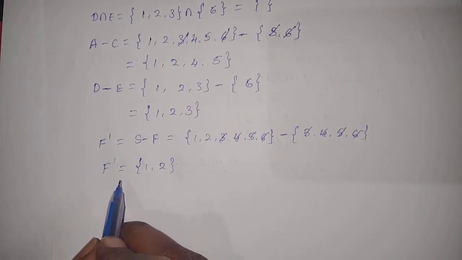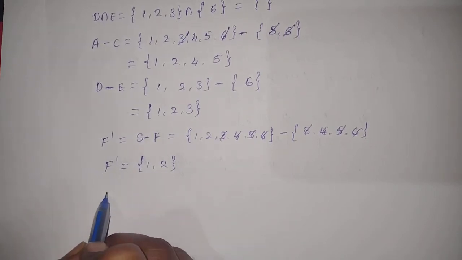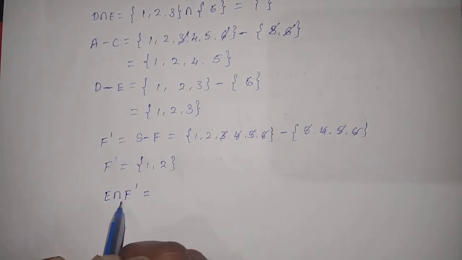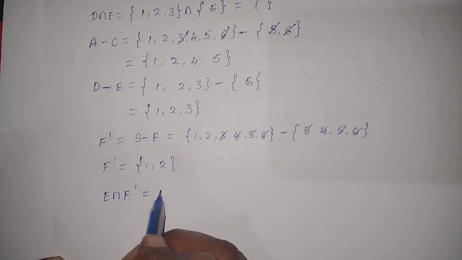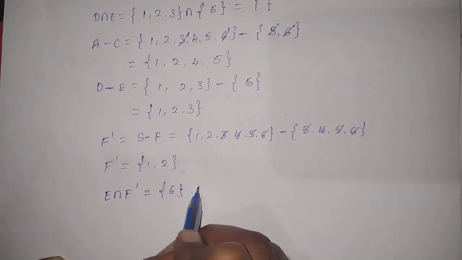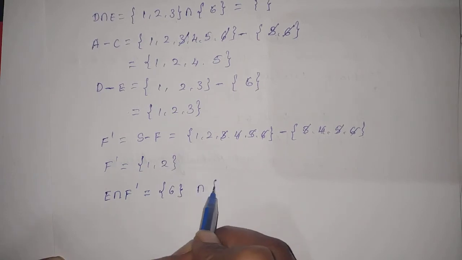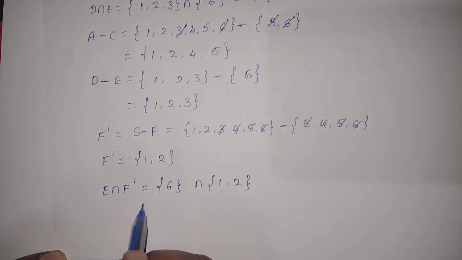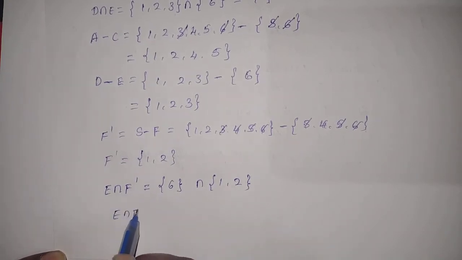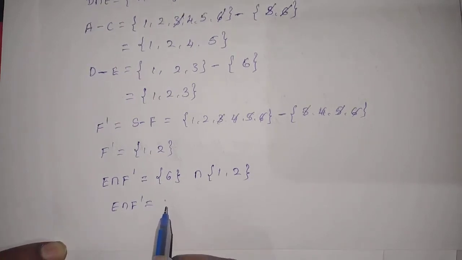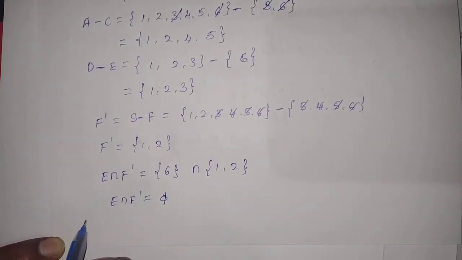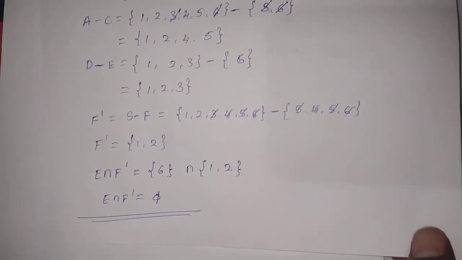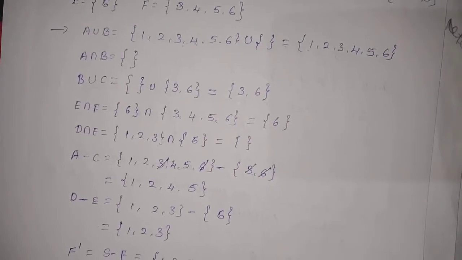Got it? Now find out what E intersection F dash is equal to, where E means 6 and F dash means 1, 2. Is there any common elements? There is no common elements, therefore E intersection F dash is equal to what? Empty. Like this we should find out all the problems. I think you will get an idea how to find out the problems.